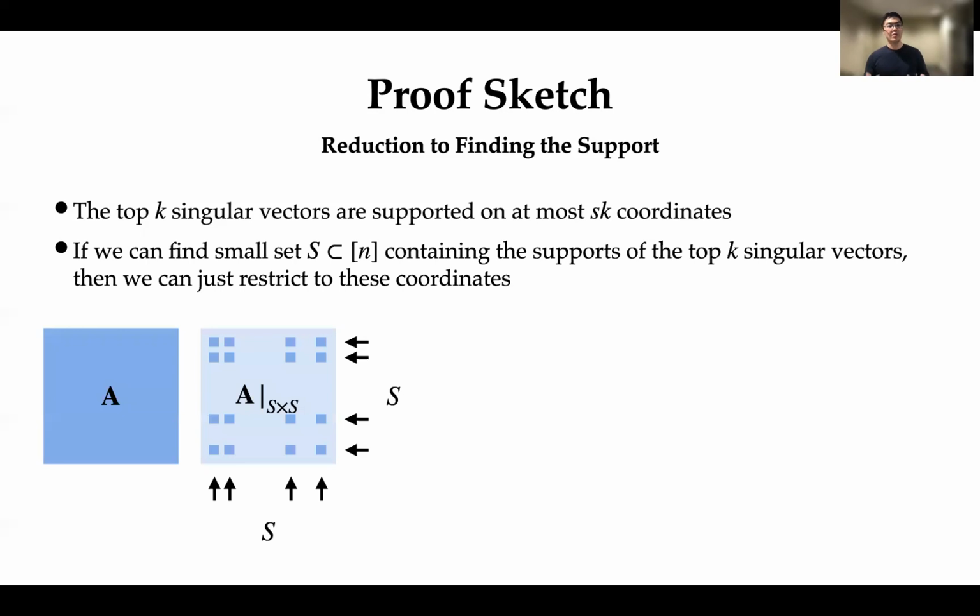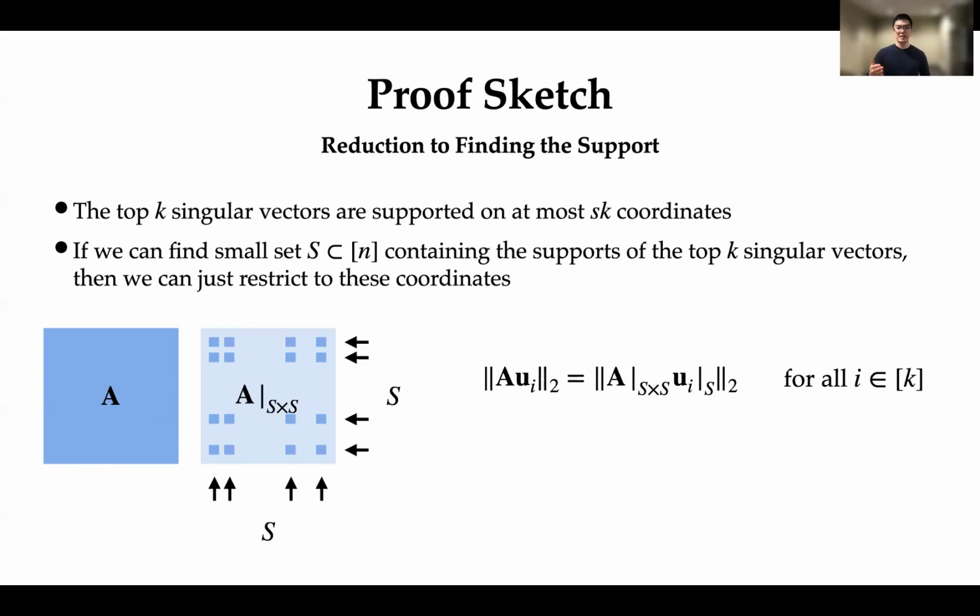Now, to briefly see why this is the case, consider this A bar S by S, which denotes the restriction, the submatrix. And what you'll notice is that if I consider the top k singular vectors, ui, then A times ui in the 2 norm is exactly preserved by restricting to the submatrix.